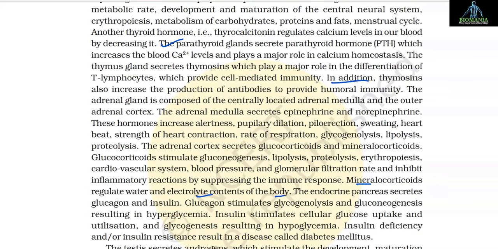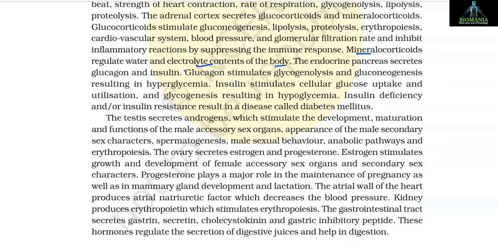The endocrine pancreas secretes glucagon and insulin. Glucagon stimulates glycogenolysis and gluconeogenesis, resulting in hyperglycemia. Insulin stimulates cellular glucose uptake and utilization and glycogenesis, resulting in hypoglycemia. Insulin deficiency and/or insulin resistance result in a disease called diabetes mellitus.